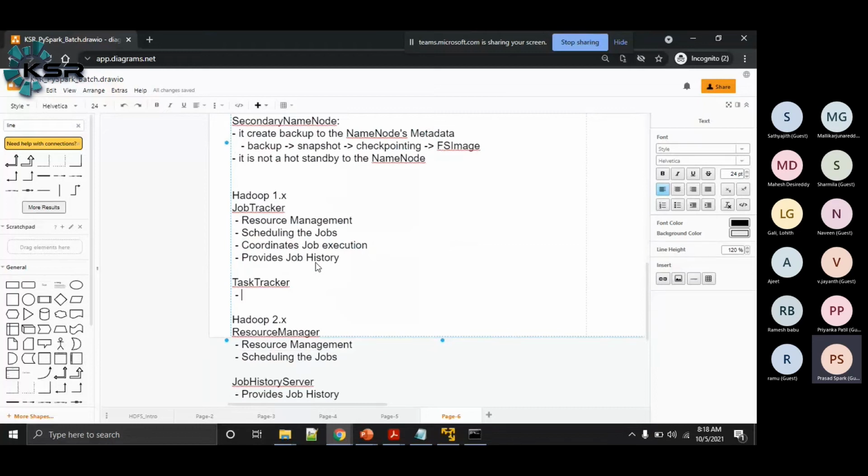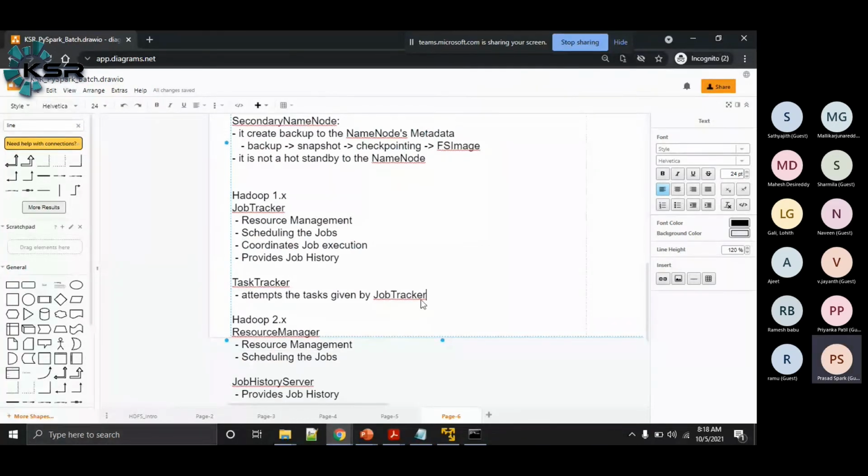The task tracker attempts the tasks given by the job tracker.